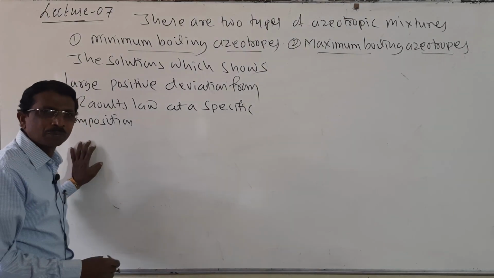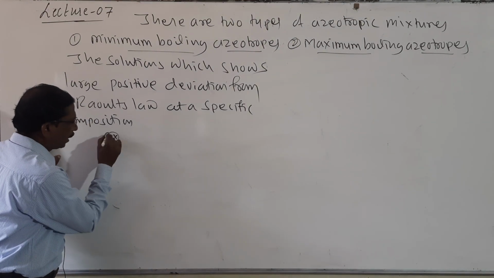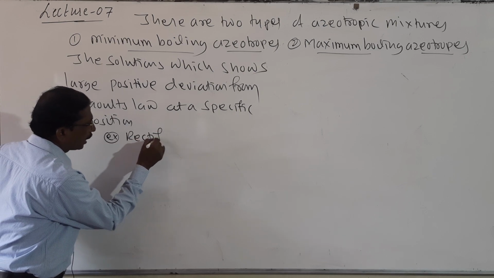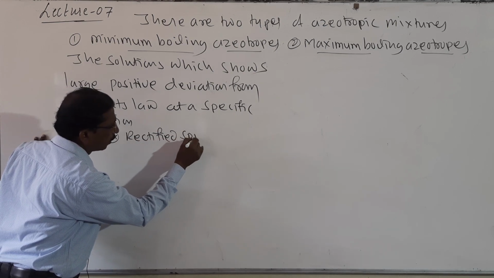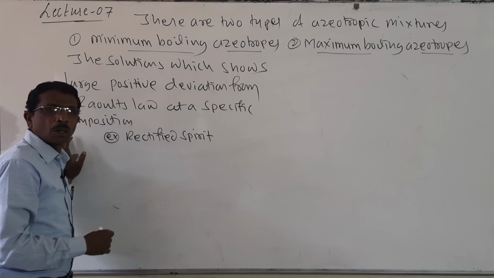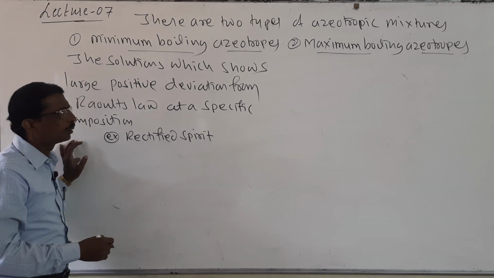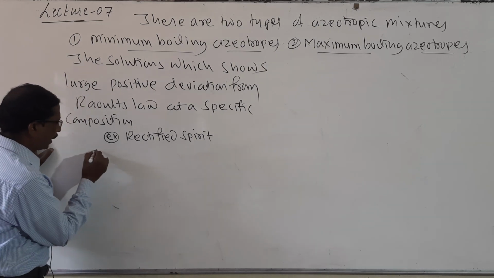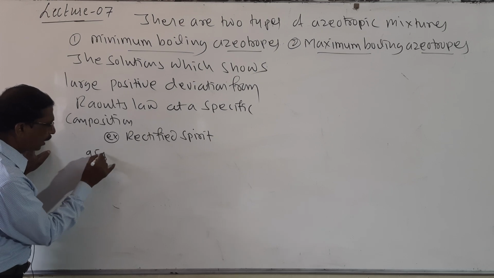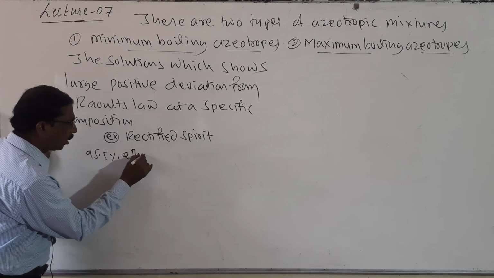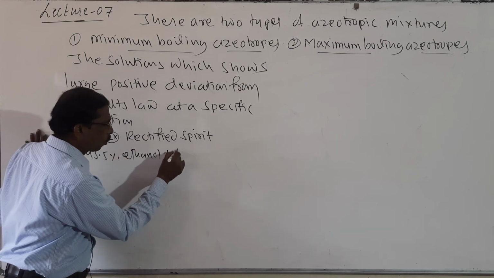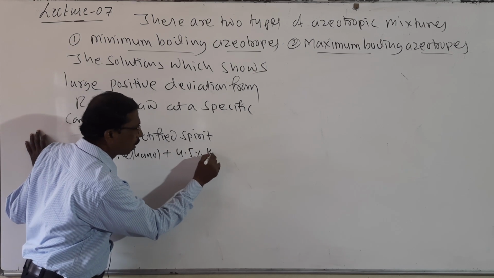The best example is rectified spirit. So what is rectified spirit? The rectified spirit contains 95.5% ethanol plus 4.5% water.